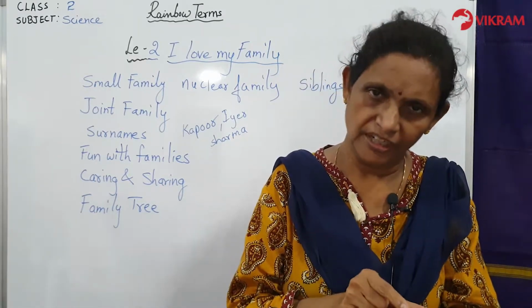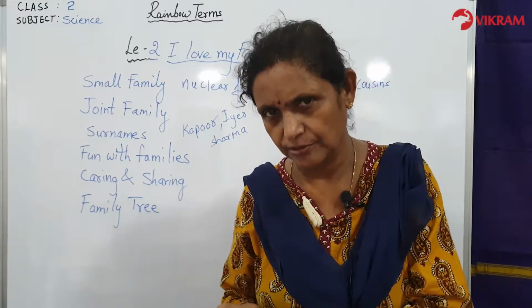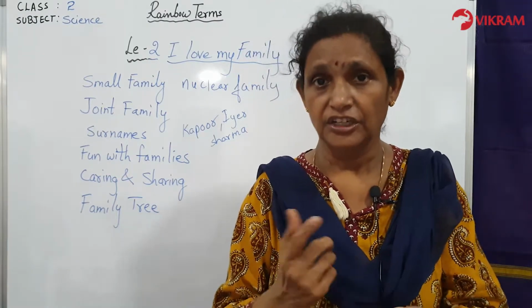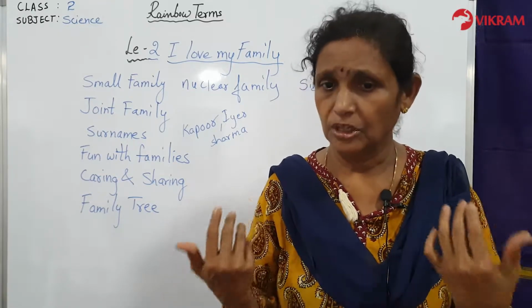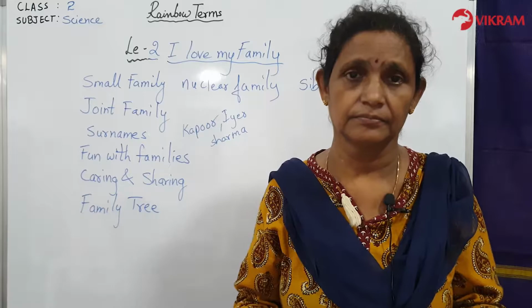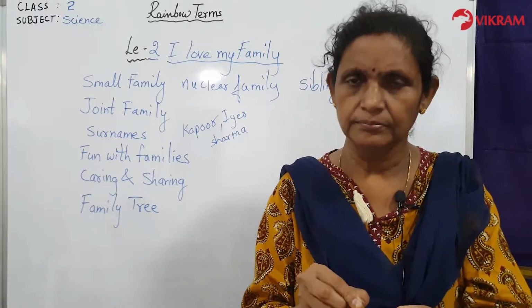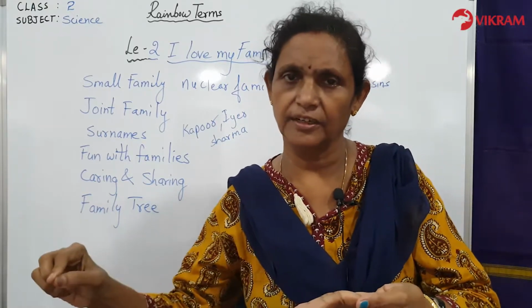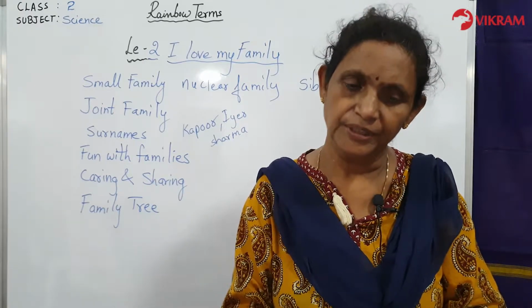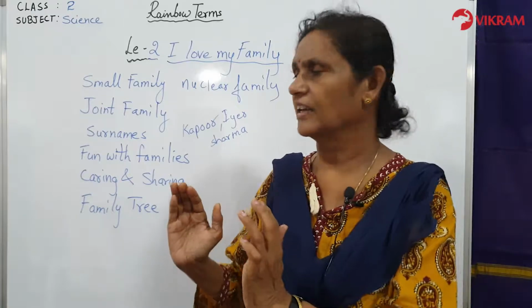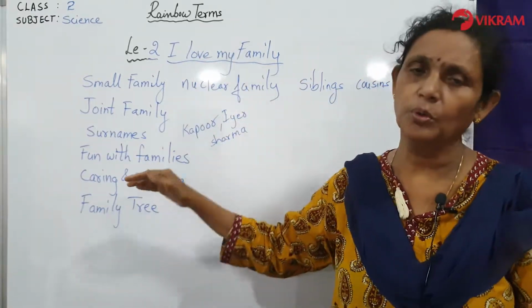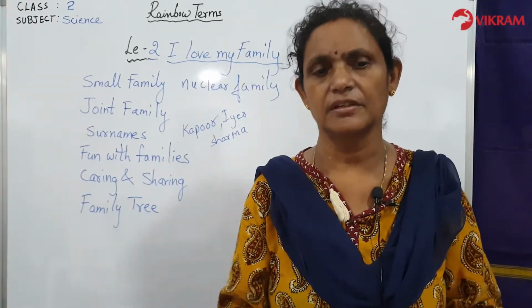So you write your name and you write your surname also. Is that clear? It can be Rao also, it can be Reddy also, it can be Kapoor also, anything. So write your name and write your surname. Children, did you write it? Yes. So that is your name and this is surname. That means it is a family name. The whole family uses the same surname.